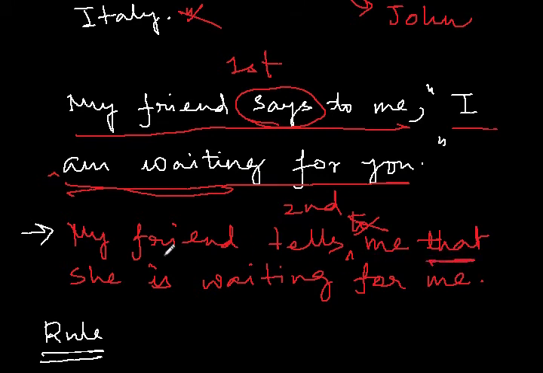always remember, in indirect speech, when you are linking the first part and the second part, we are using this. So that is the linking word. My friend tells me that "I" becomes "she". She is waiting for me. The tense remains the same. This is in present continuous, so this one is also in present continuous.